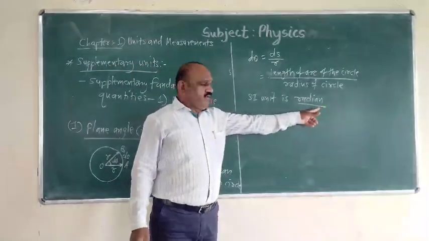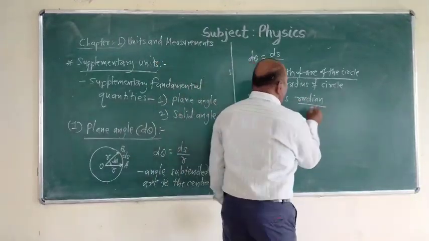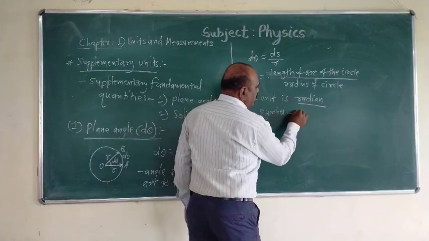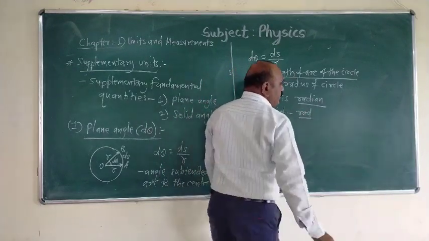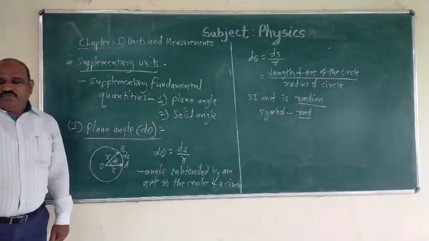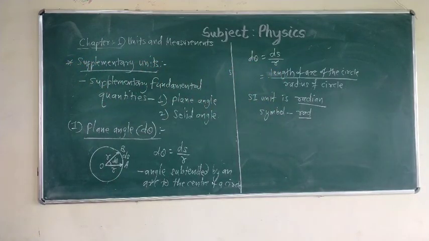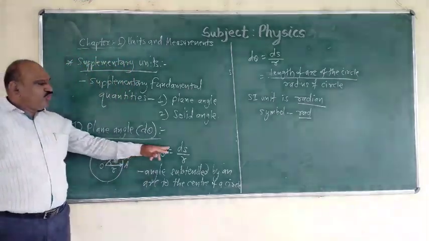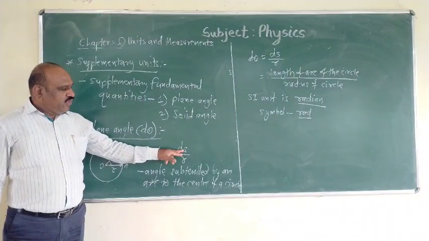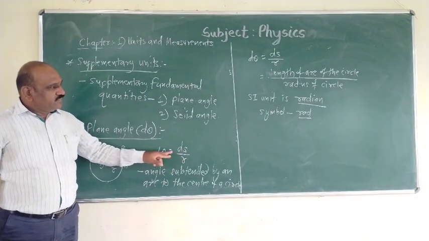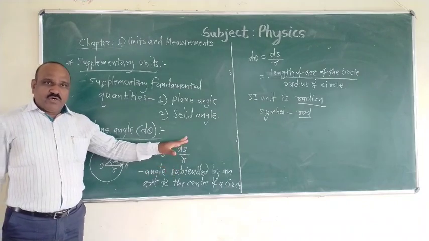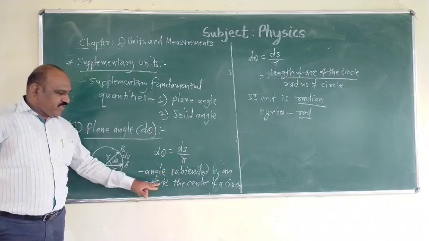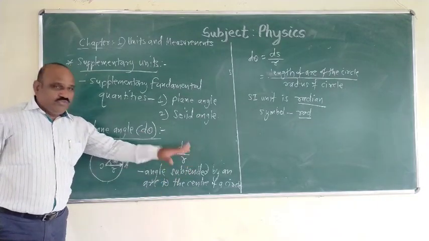The full name of this SI unit is written as radian, and its symbol is rad. Thus here the plane angle is the ratio of length of an arc of the circle to the radius of the circle, or it is also defined as the angle subtended by an arc of the circle at the center of the circle.